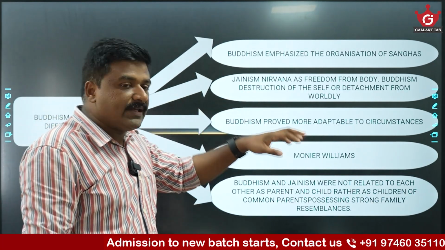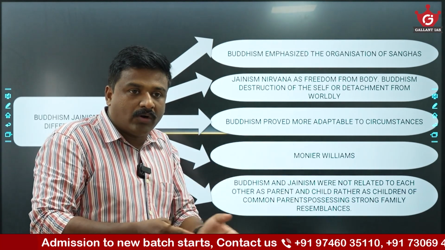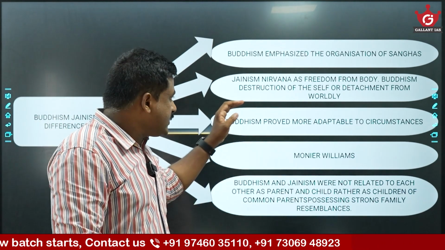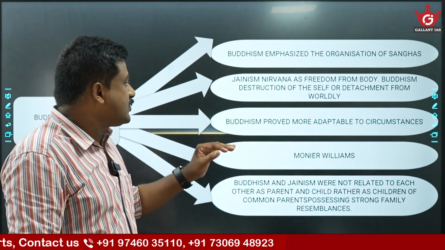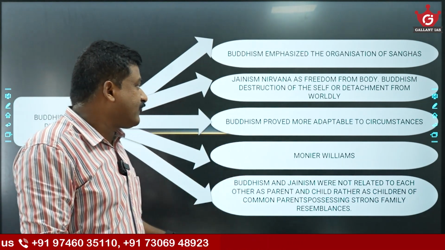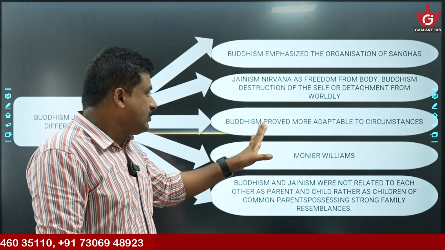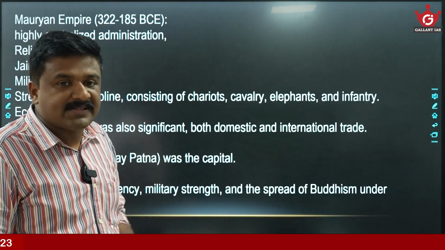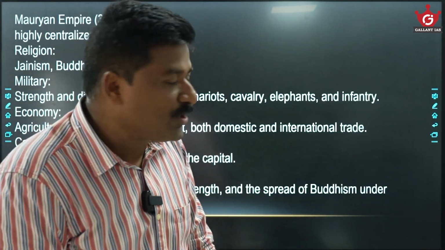Buddhism emphasized organization of sanghas, or a monastic order, for the propagation of Buddha's teachings, but in Jainism that is missing. In Jainism, nirvana is freedom from the body. In Buddhism, it is destruction of self and detachment from worldly affairs. Buddhism proved more adaptable to circumstances. So these are the differences and similarities between Buddhism and Jainism.